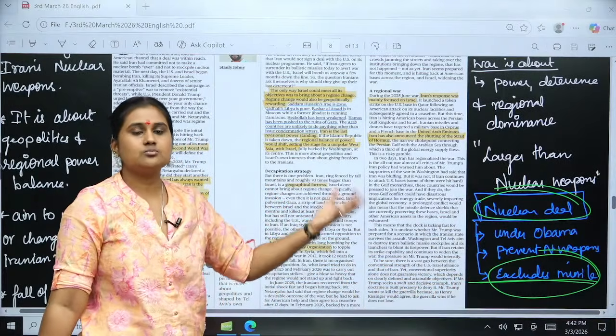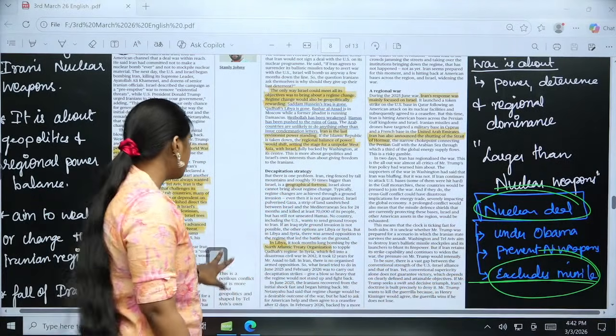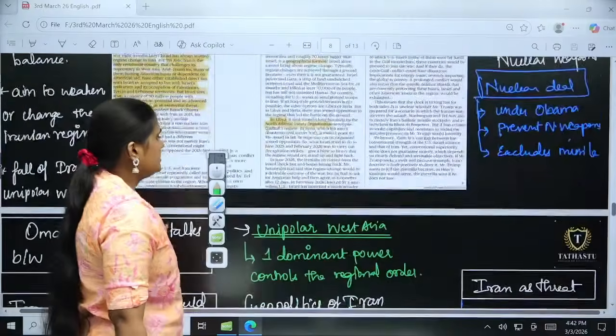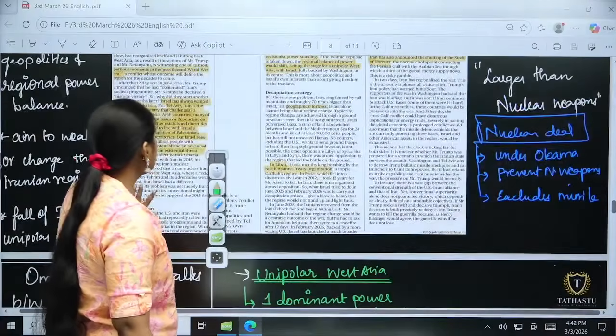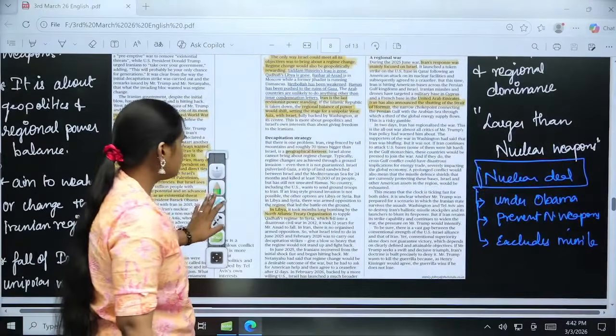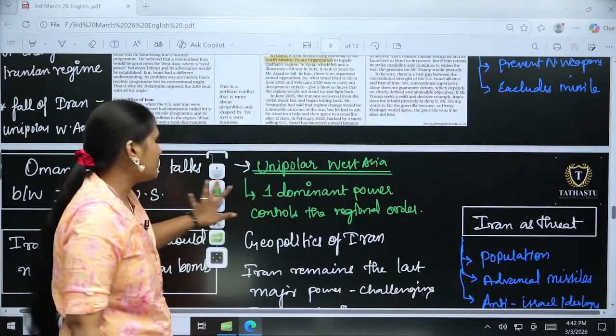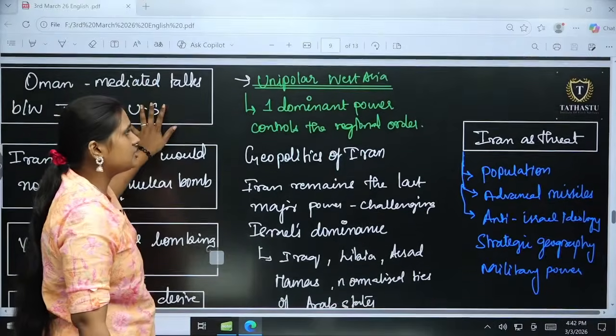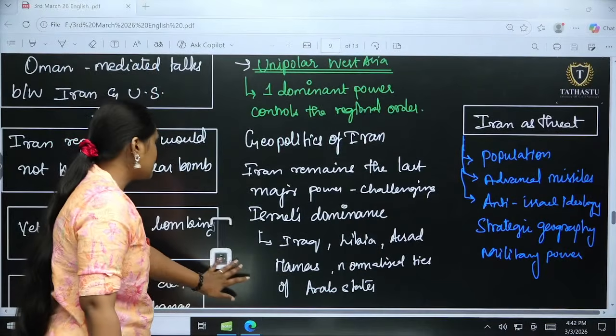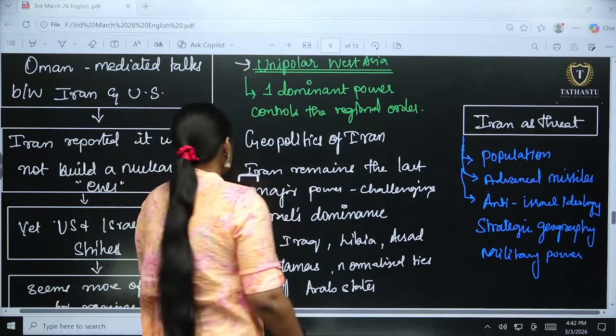Now Israel is mostly focusing on toppling the government. We will be seeing it one by one. Before that, I wanted to say, just go through this. This is a very good article. I read about it, and it has a much broader perspective. So please learn about it. Have a go through.